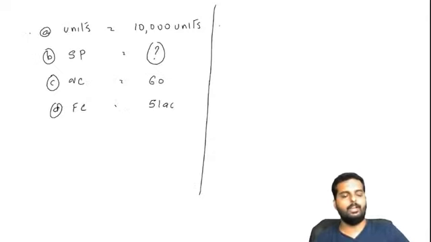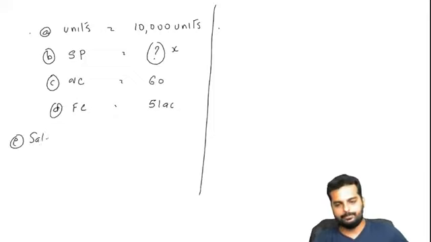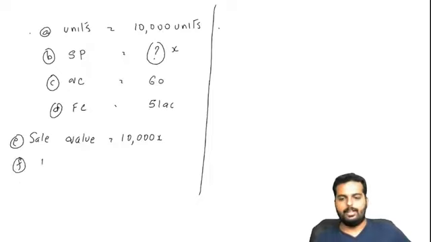I'll do a backward working now. We know there are 10,000 units. I'll call selling price X. So can I say 10,000 X is going to be my sale value? If 10,000 X is the sale value, my NP should be 20% of this.